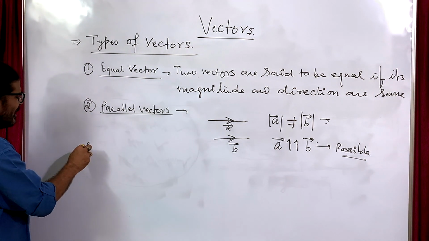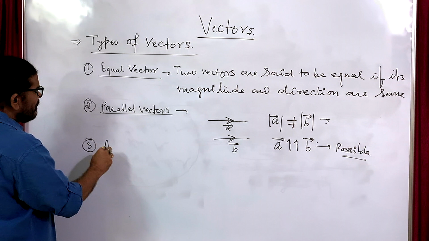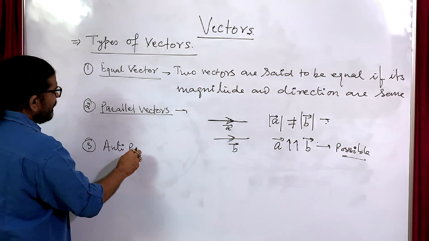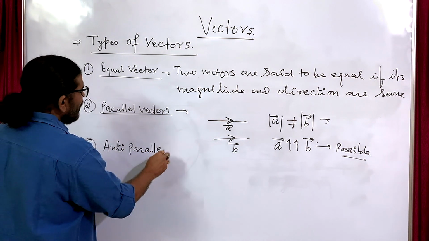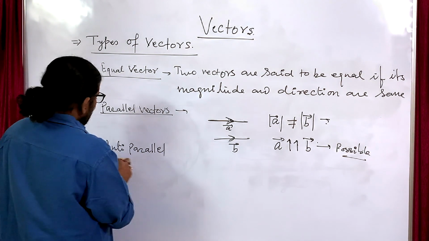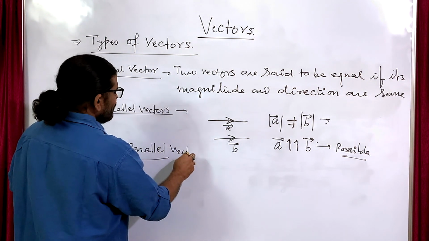Now similarly we can take anti-parallel vectors.